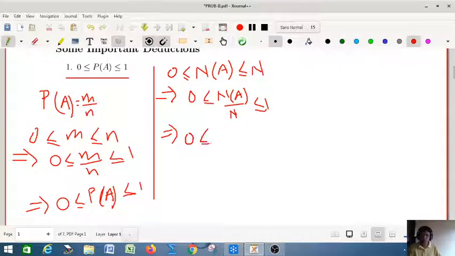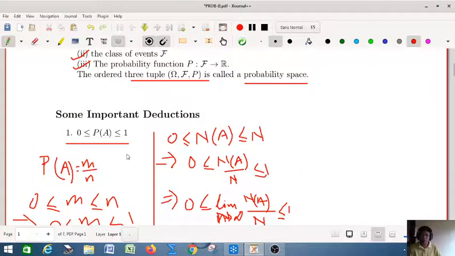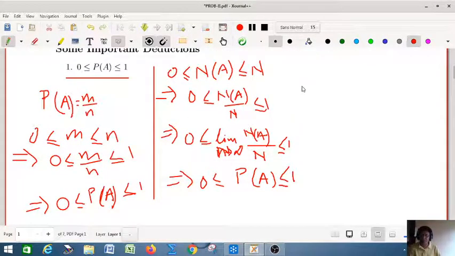If you take the limit as n tends to infinity, obviously N goes to infinity, so this is nothing but your frequency definition. From the frequency definition it gives you the probability of A. So 0 ≤ P(A) ≤ 1. So this is the proof by using the frequency definition.